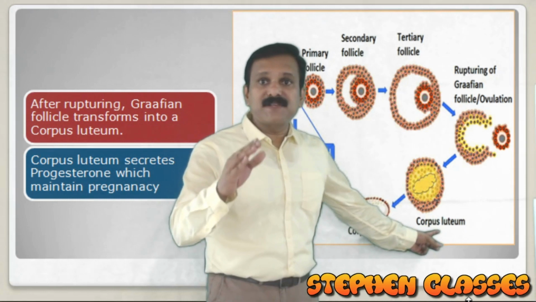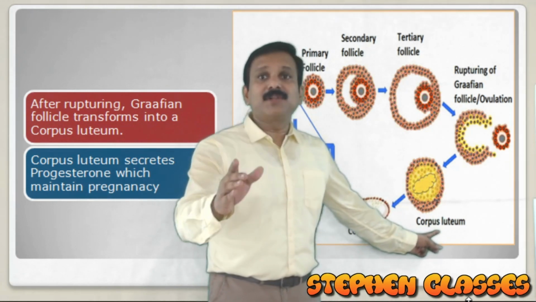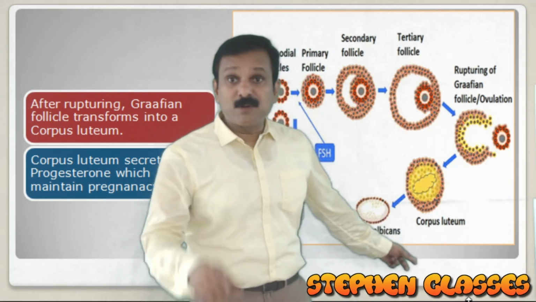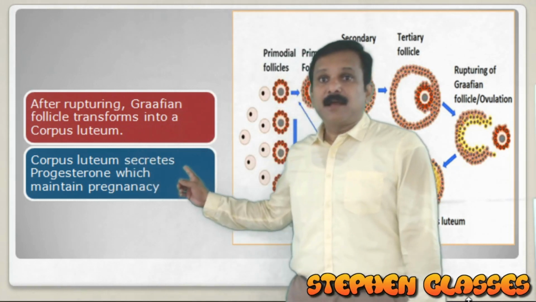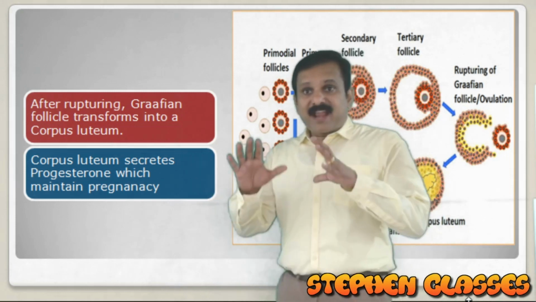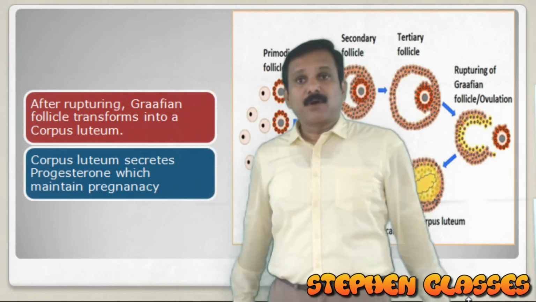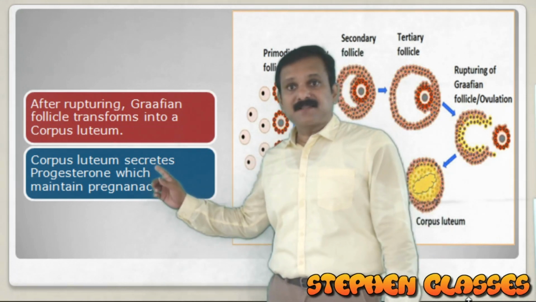And what is the role of this corpus luteum? You know the function of corpus luteum. It will produce progesterone. So corpus luteum will secrete progesterone and it will maintain the pregnancy. To maintain the health of the endometrial wall of the uterus and also to maintain pregnancy, this hormone is required.